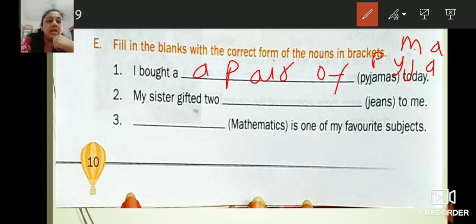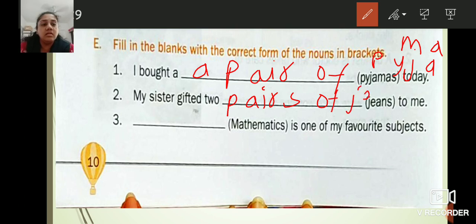My sister gifted 2 dash to me. 2 pairs of jeans. Dash is one of my favorite subjects.